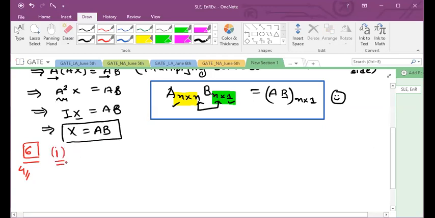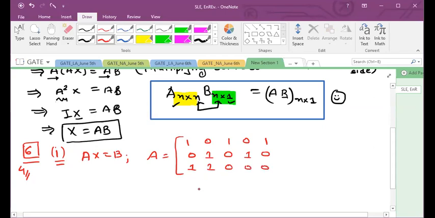Your first question: a system of equations is given by Ax is equal to b, where A is equal to 1 0 1 0 1, 0 1 0 1 0, 0 1 0 1 0, double 1 triple 0 double 1, triple 0 double 1 triple 0 double 1.